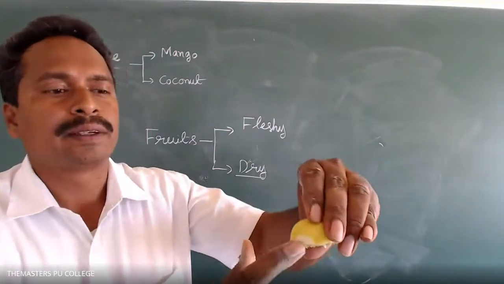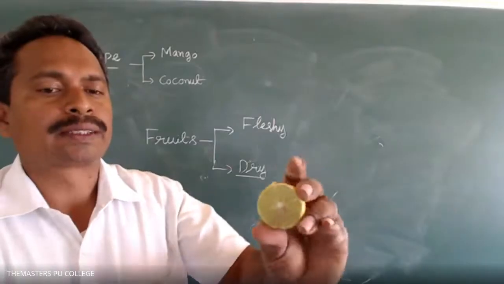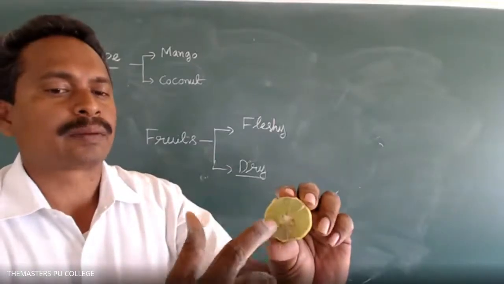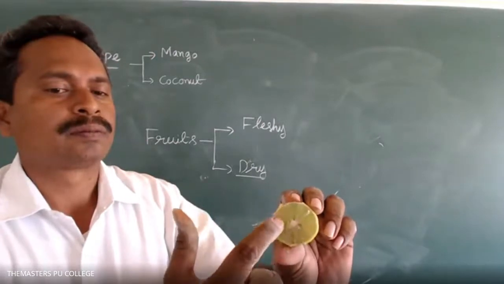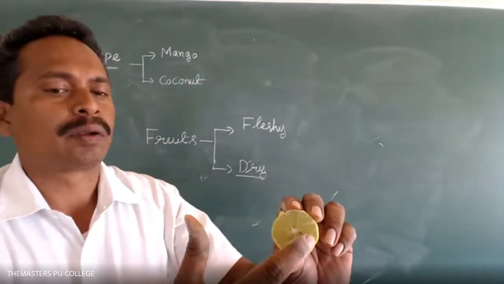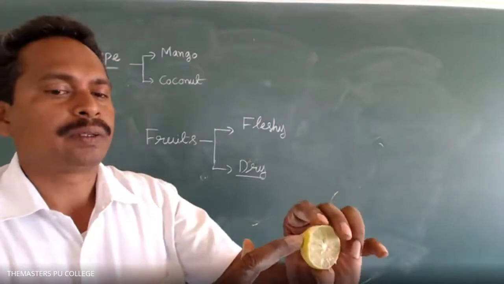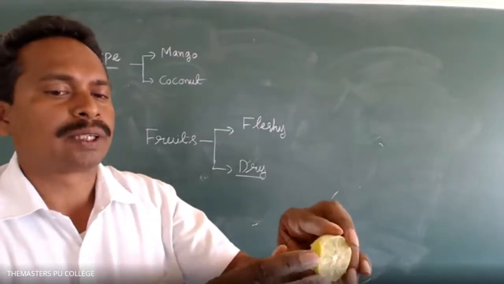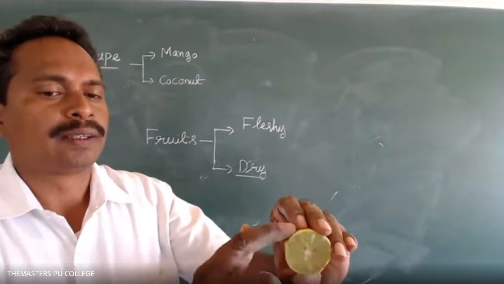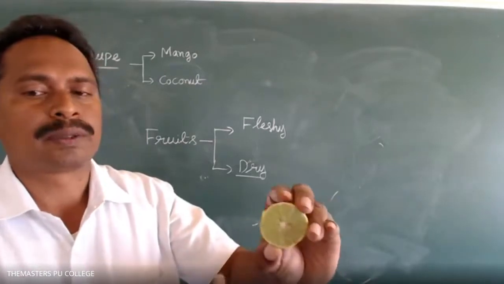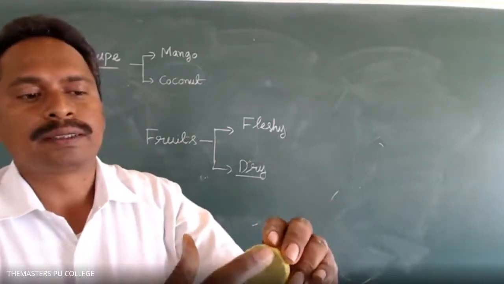That is the mesocarp. Next, this is the endocarp. So epicarp is the outermost layer, this papery layer is the mesocarp, and this is the endocarp.